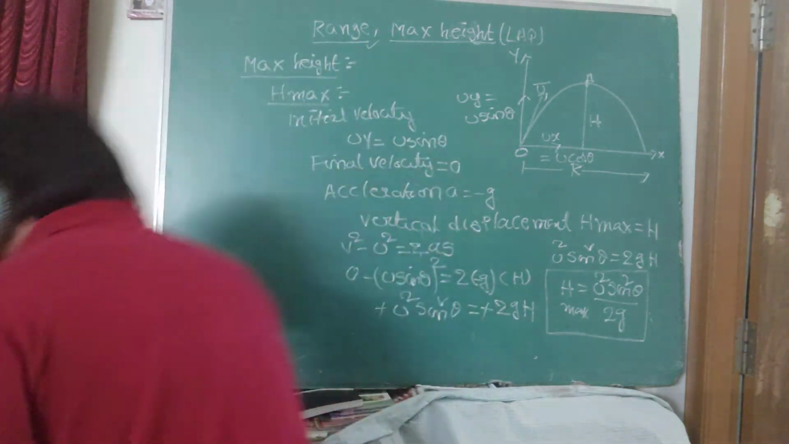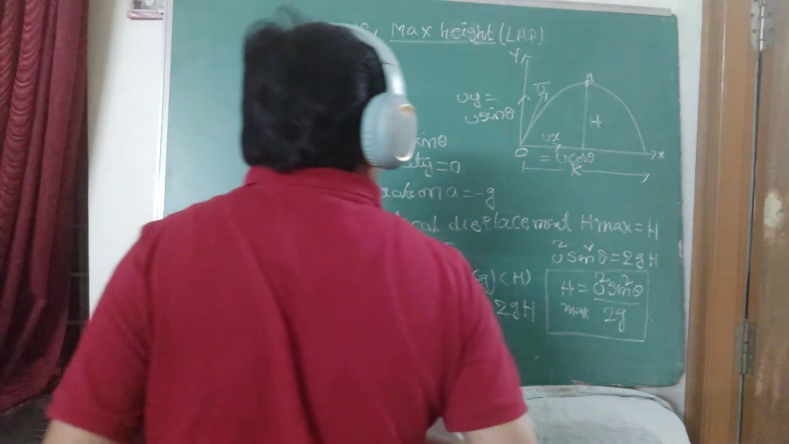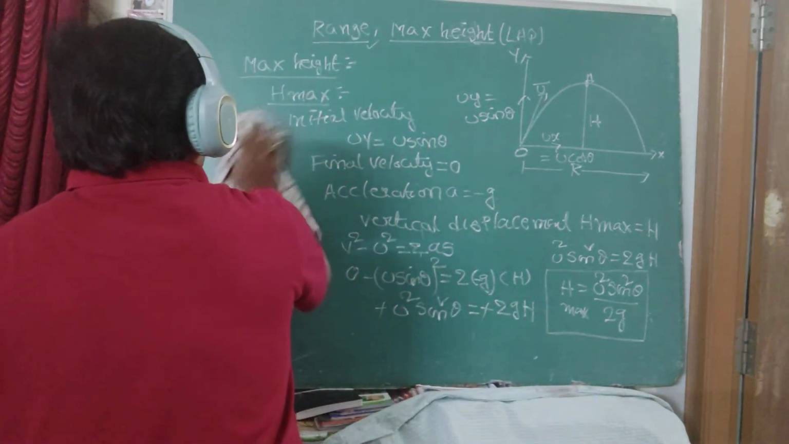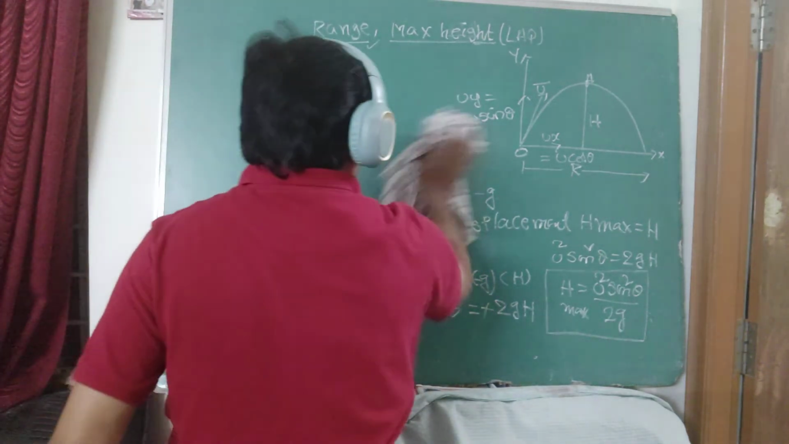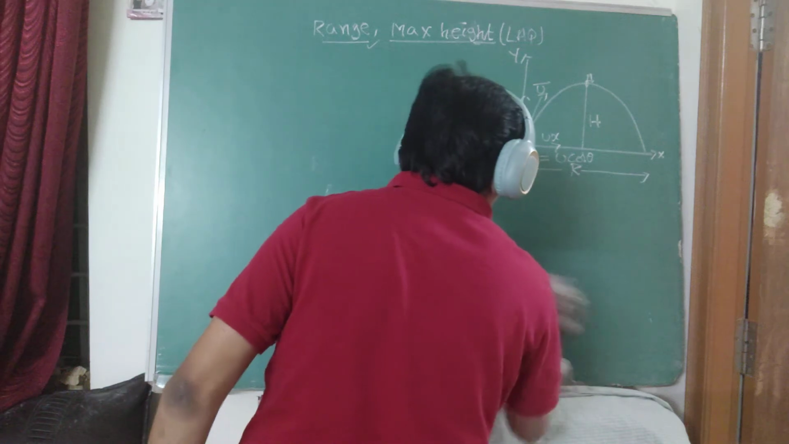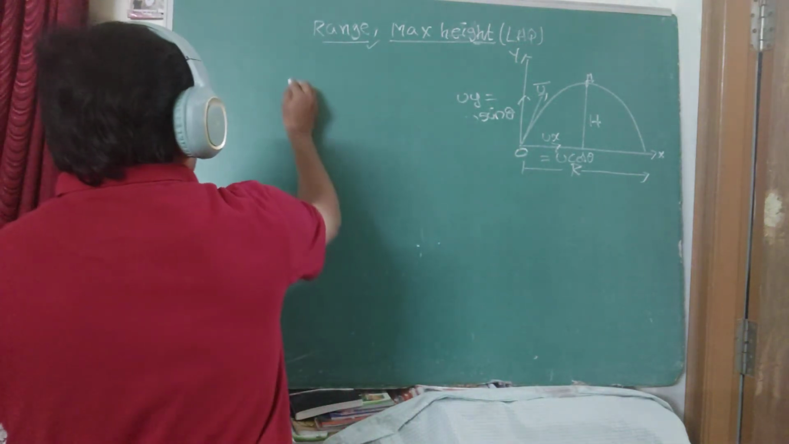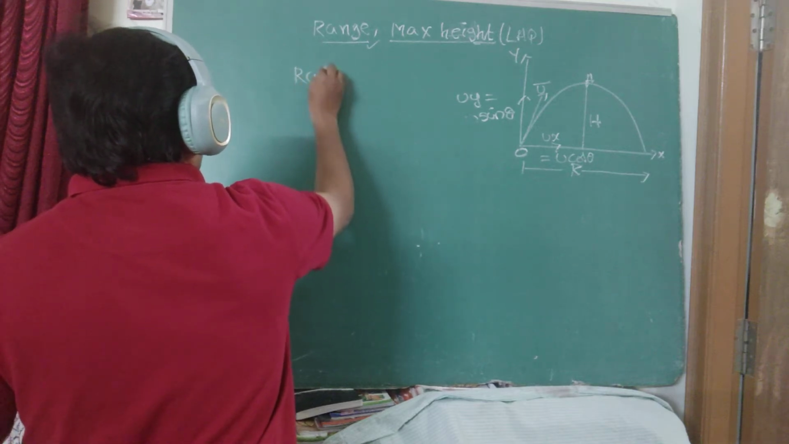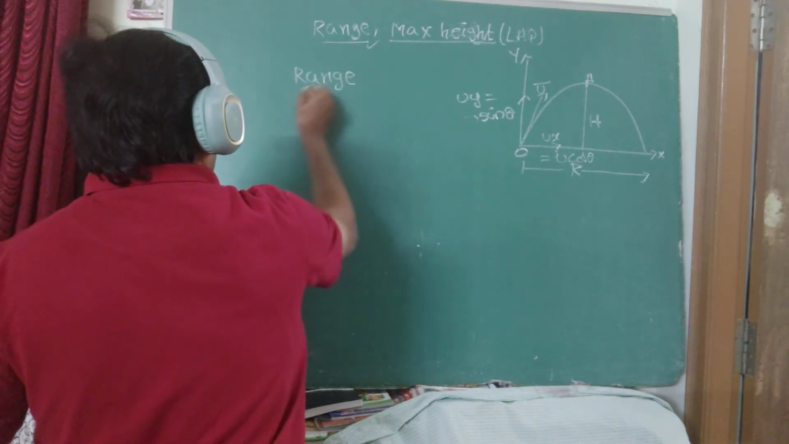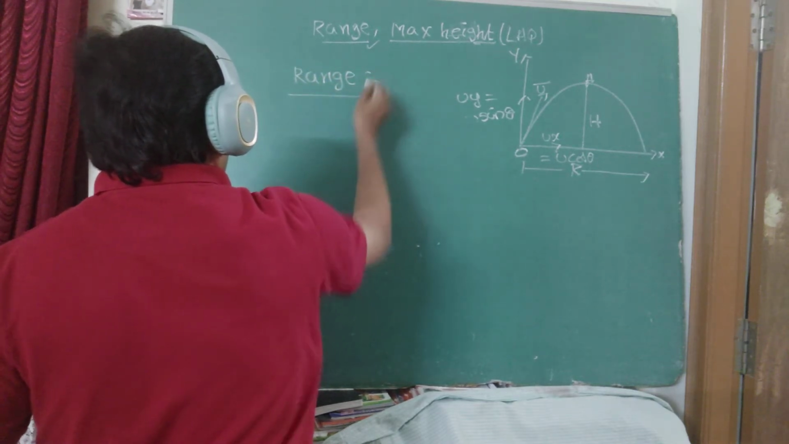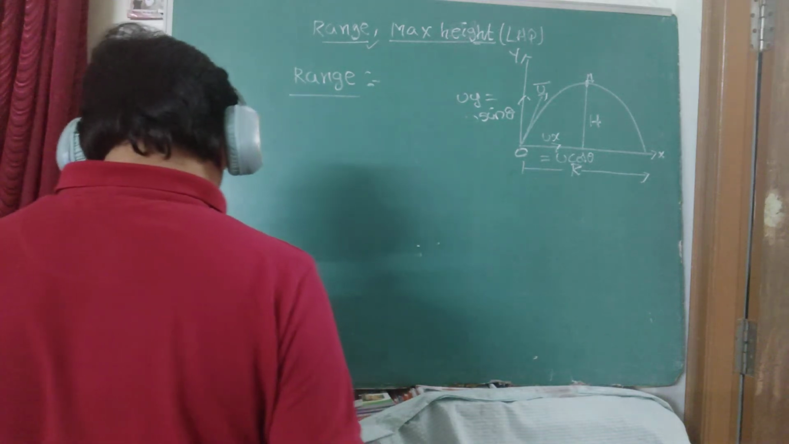What is that? Range. Because already range we represented on the x-axis. That one we have to find the result of. Now, the second one is you want to calculate another important parameter, that is nothing but range. Now write the value of the range here.